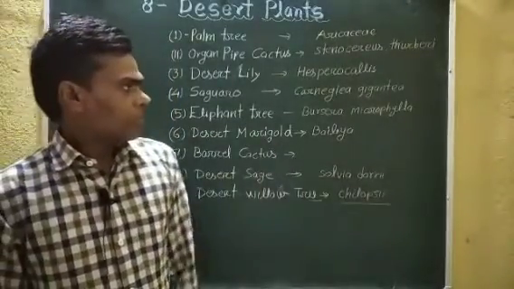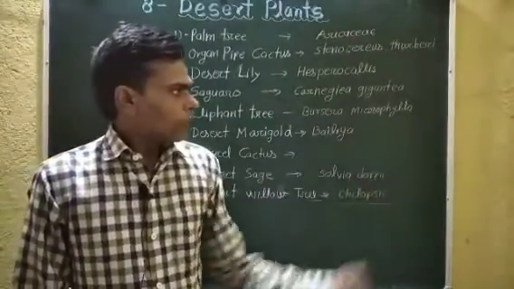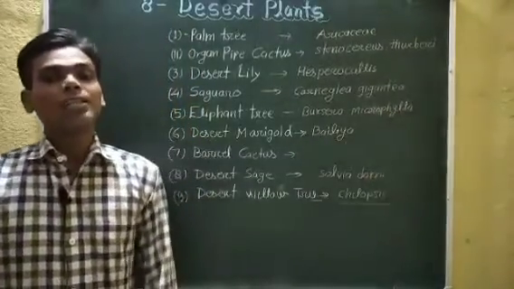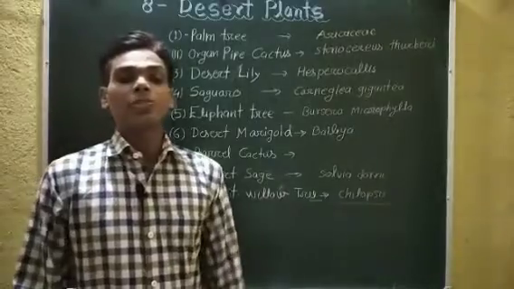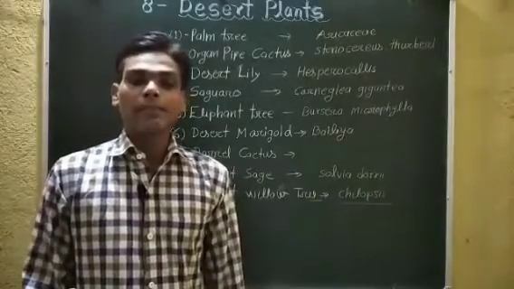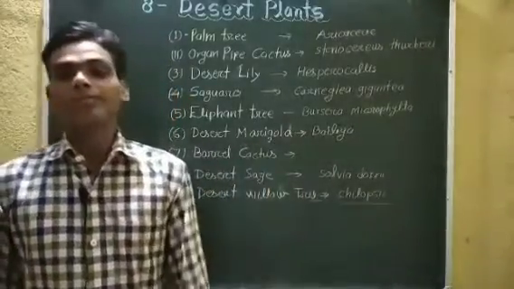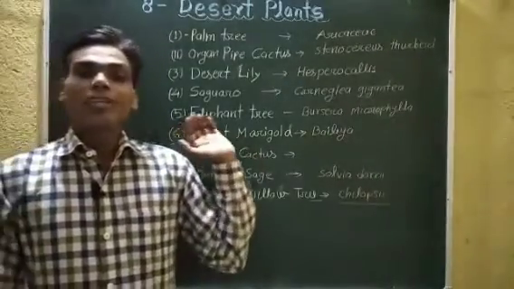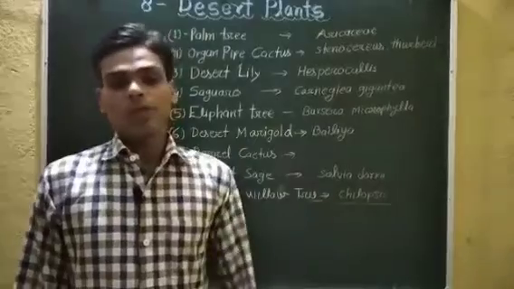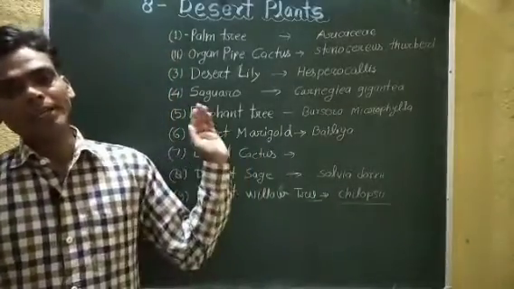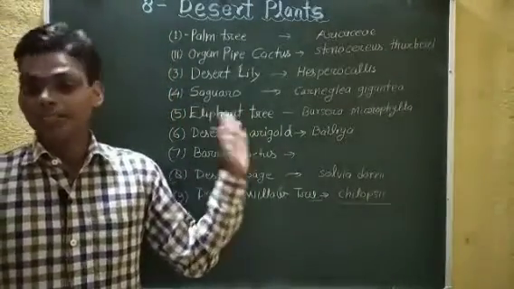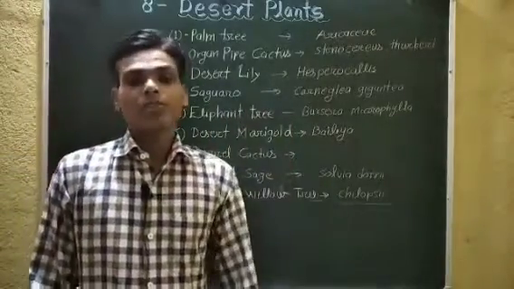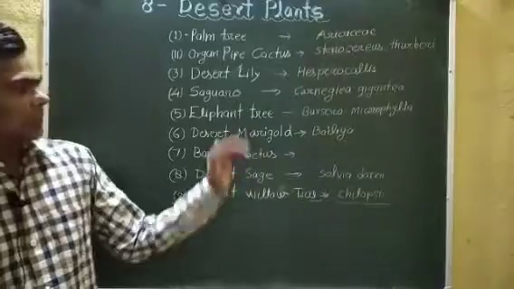Now fifth is elephant tree. Its scientific name is Bursera microphylla. It is a North American species. Its common name is elephant tree in English and torote in Spanish. It is found in US and Mexico.